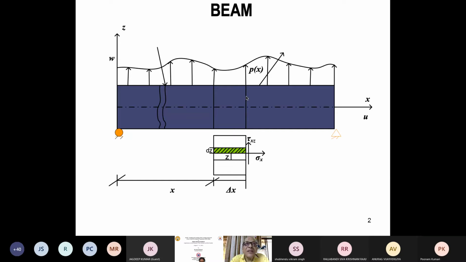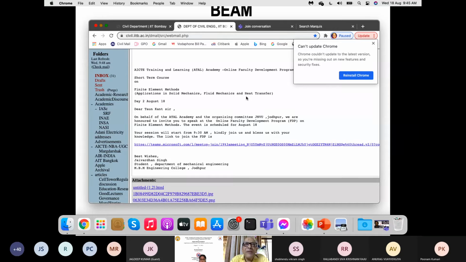If you make an assumption on displacement, we call that method a displacement-based method. If you assume a stress pattern, then we call it a stress-based method. Now, stress-based methods are difficult to implement. Although we can derive the equations, there is nothing wrong, but they are difficult to implement. That is how in literature you'll find displacement-based methods are more popular. In fact, 98% of the total mechanics of solids is based upon displacement-based assumption.